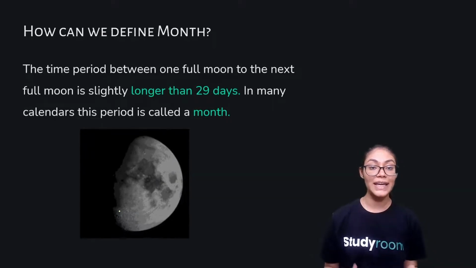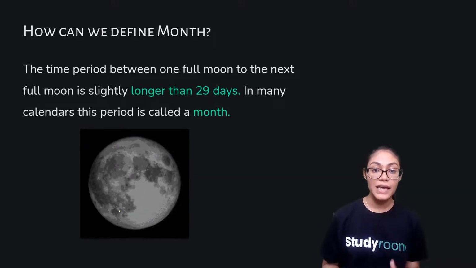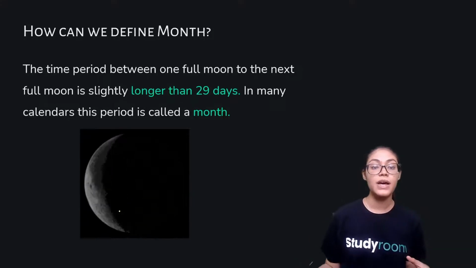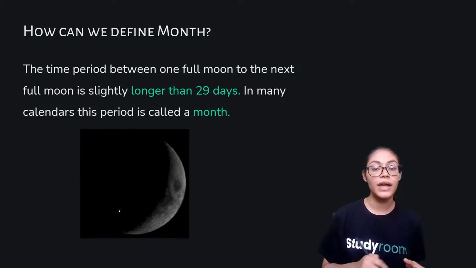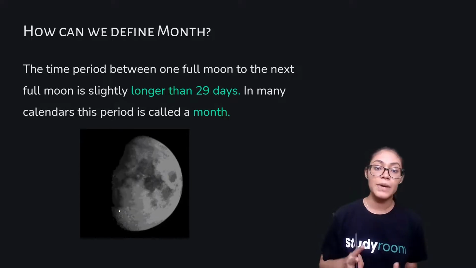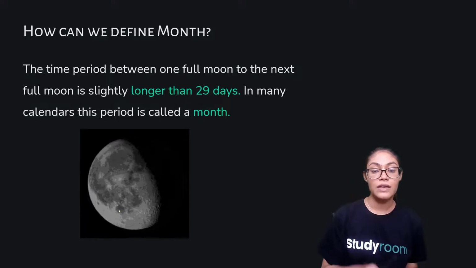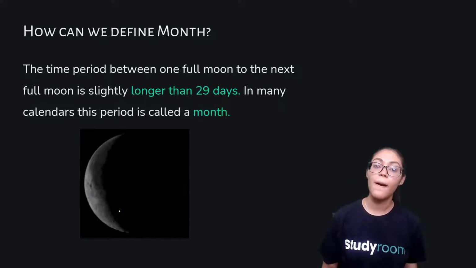How can we define a month? The time period between one full moon to the next full moon is slightly longer than 29 days. In many calendars, this period of 29 days or longer is called a month.